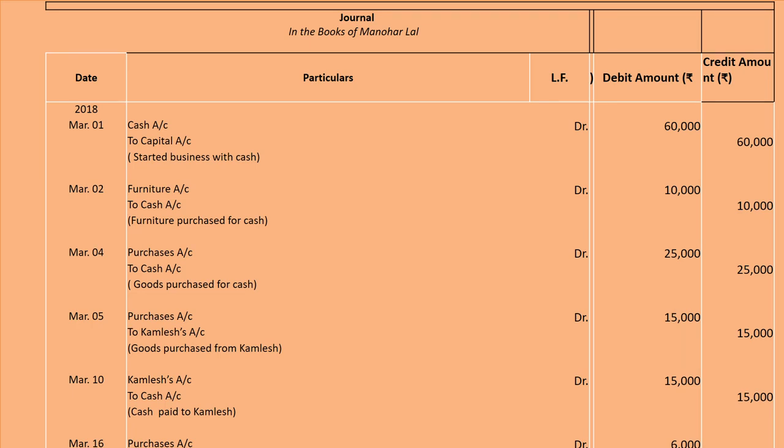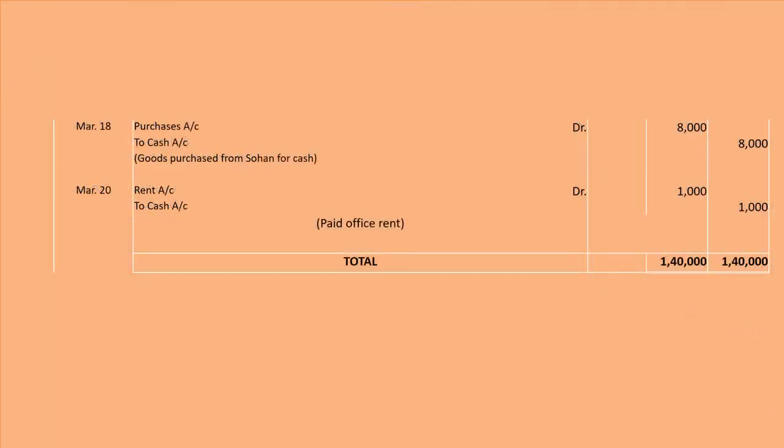Then entries according to date. Under particulars we will write entries. Then debit amount, credit amount. After every question we will have to total both the columns of debit and credit as I showed you. Both the totals should be equal so that it can be found that your entries are totally correct. You have mentioned all the columns of all the entries correctly.